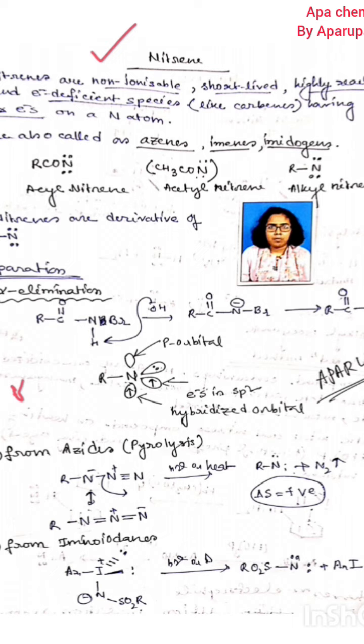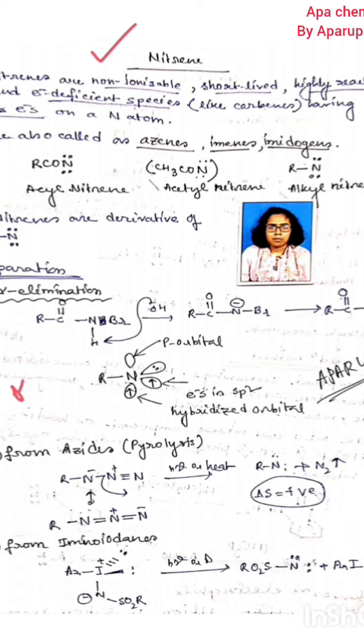Okay, so now we have to start with the nitrene intermediate. For better clarity, I want to say that nitrene consists of nitrogen. Simple. Already I discussed carbocation, carbanion, carbene. These all basically consist of a carbon atom. Clear? But nitrene basically consists of a nitrogen atom. This is the difference. Okay, clear?